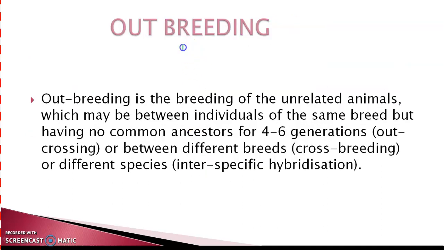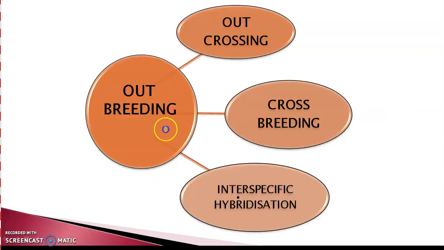Coming to outbreeding now. Outbreeding is the breeding of unrelated animals, which may be between individuals of the same breed, but they will not have any common ancestors for 4 to 6 generations. Outbreeding can also include breeding between different breeds or different species. So outbreeding is of 3 types: outcrossing, crossbreeding, and interspecific hybridization.